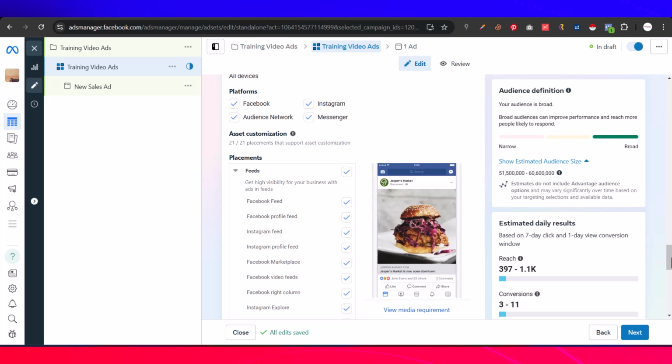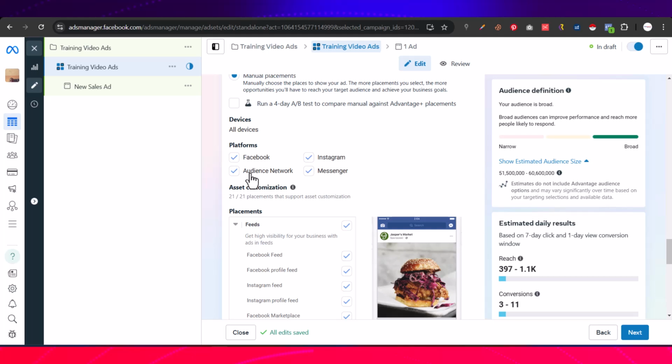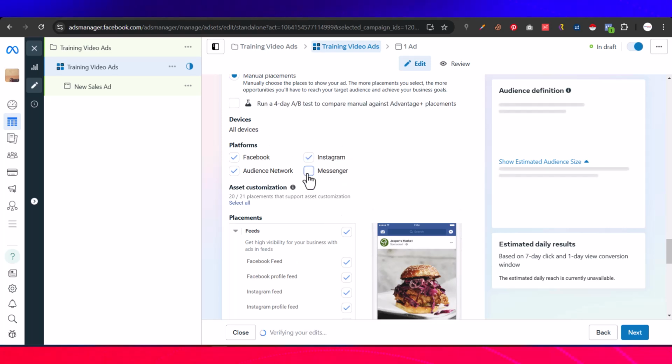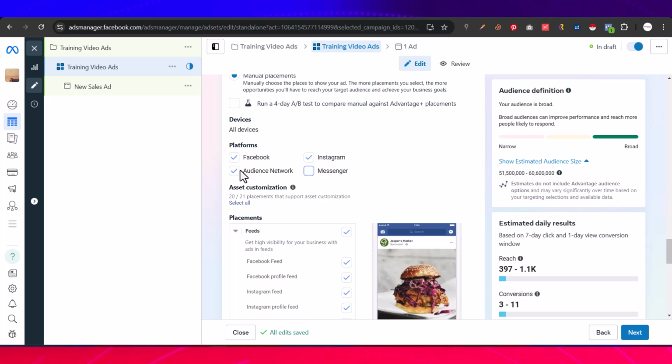So these are the four major platforms on which you can run Facebook ads: Facebook itself, Instagram, Messenger, and Audience Network. So what you want to do here, and please, anything I don't do, please don't do it. Number one, turn off every form of messenger. You see how it had been ticked before, but now that I clicked on it, it is unticked. Then remove audience network. Messenger simply means Instagram Messenger, Facebook Messenger.